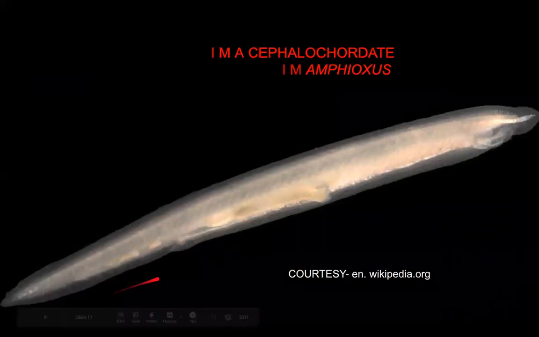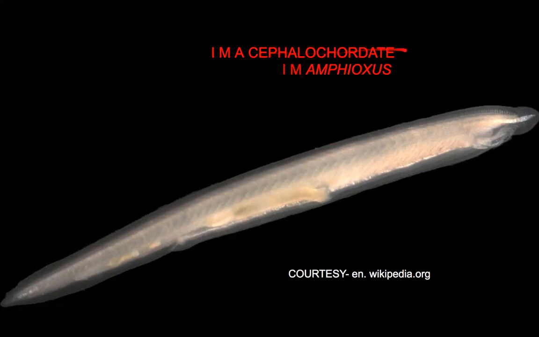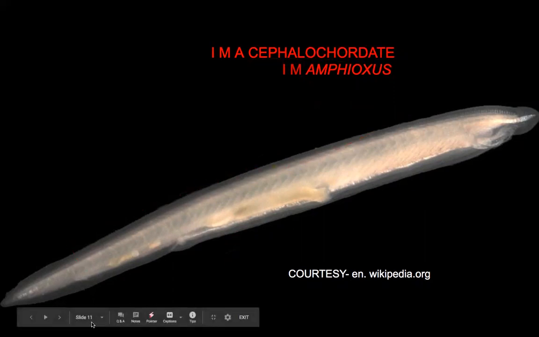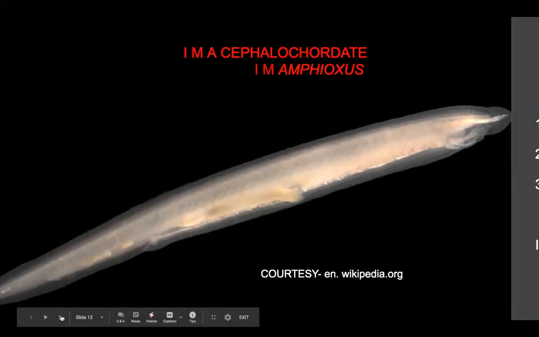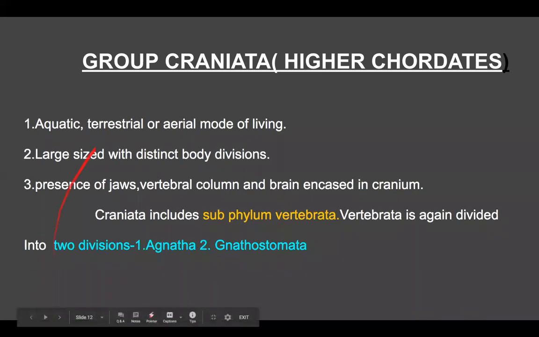Yes, what this animal says: I am a cephalochordate, I am Amphioxus, and I belong to Cephalochordata and Leptocardi, just as I have told you in the previous slide. Now we have completed the group Protochordata or Acraniata, the animals that have no skull, jaws, and paired appendages. Now we come to the higher chordates or the craniates.